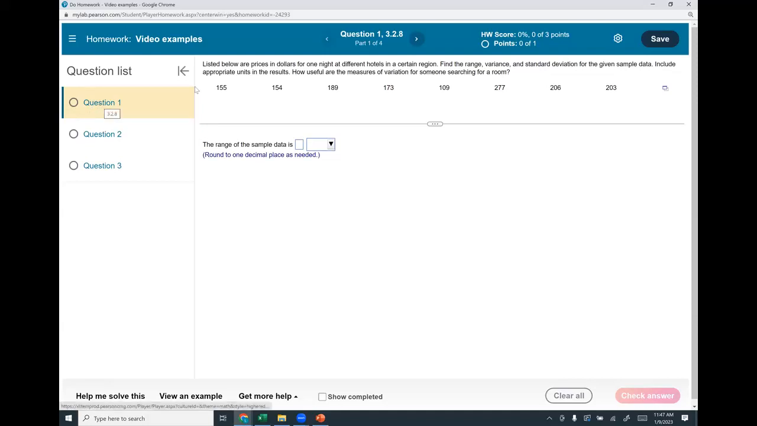Okay, so question 1. Listed below are prices in dollars for one night at different hotels in a certain region. We're going to find the range, variance, and standard deviation for the given sample data. Include appropriate units, we talked about units, in the results, and how useful are the measures of variation for someone searching for a room? So notice I have my box here that I click on, and I'm going to open this in StatCrunch.